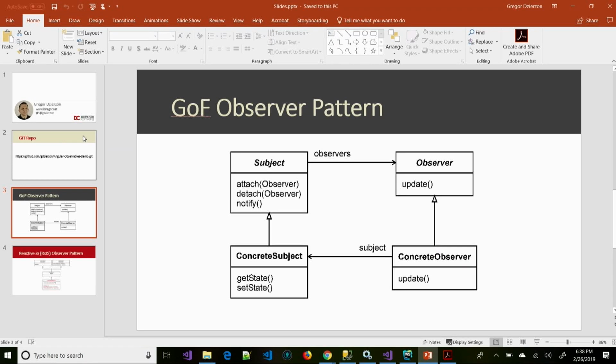And this observer pattern, the way this works is we've got a subject. That's our model, basically, the piece of data that we're interested in watching. And then we've got observers. Those are the things that are interested in that. So we may have different views. I mean, think about PowerPoint, for example.